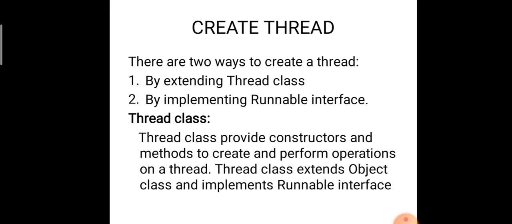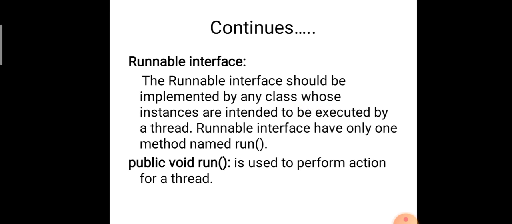The thread class extends the object class and implements the runnable interface implicitly. The JVM has a number of inbuilt interfaces, and runnable is one of them. By using the runnable interface, we can create a thread. Void run is a method.